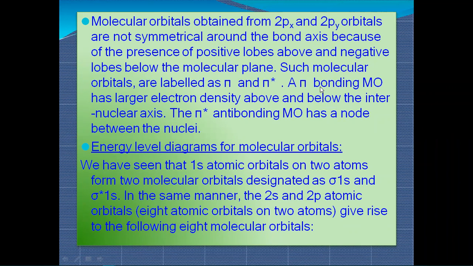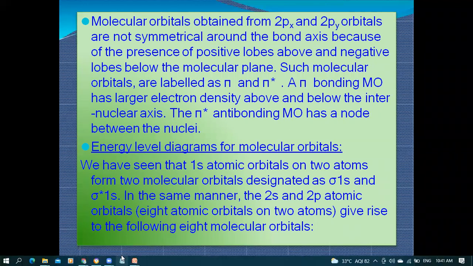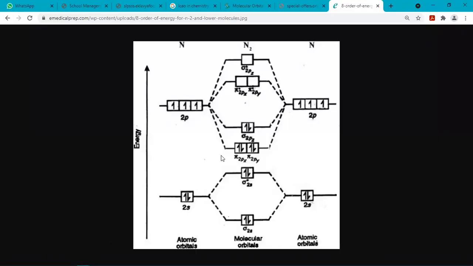Energy level diagram of molecular orbital theory. We have seen that 1s atomic orbitals on two atoms form two molecular orbitals designated sigma 1s and sigma star 1s. For example, if two 2s orbitals are combining, as you can see, this is known as the energy level diagram.